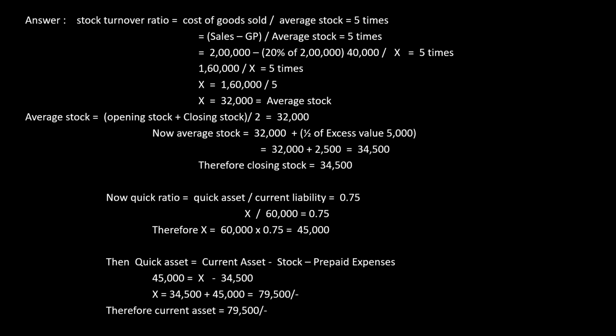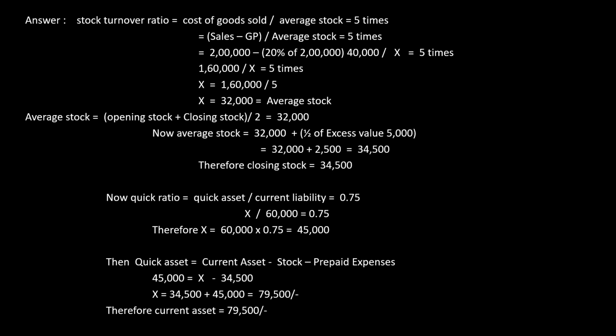Now, once I know the quick asset, I can apply the formula for quick asset, that is quick asset is equal to current asset minus stock minus prepaid expenses. The prepaid expenses here is optional. It may be there or may not be there. Only if the problem says the prepaid expense is there, then we use that. If nothing is said in the problem, the prepaid expense is ignored.